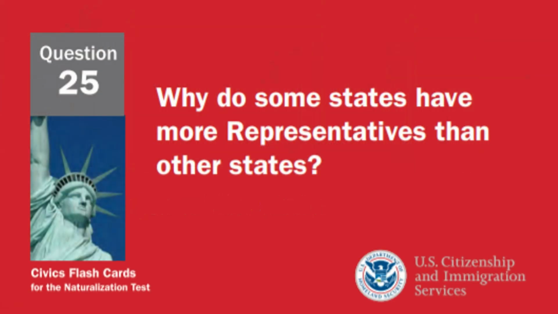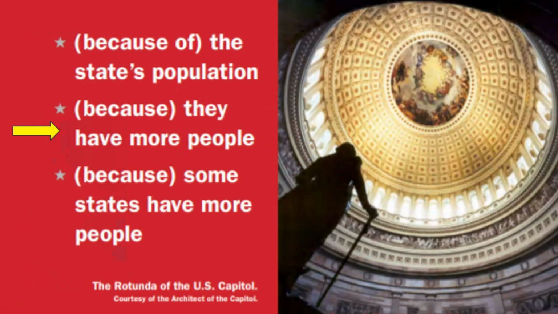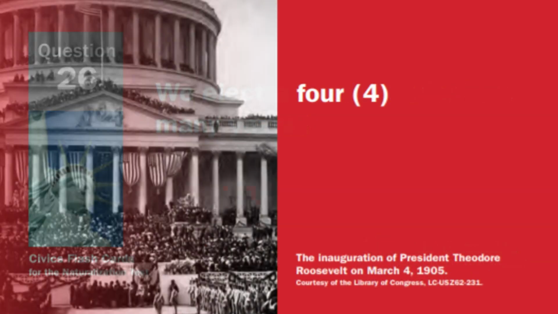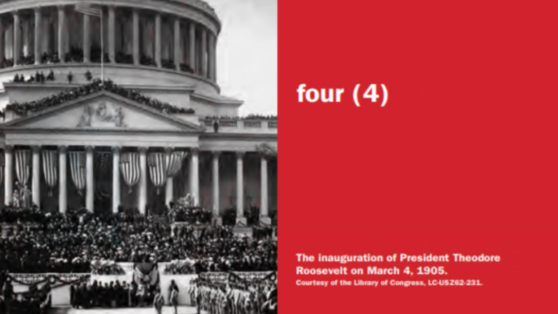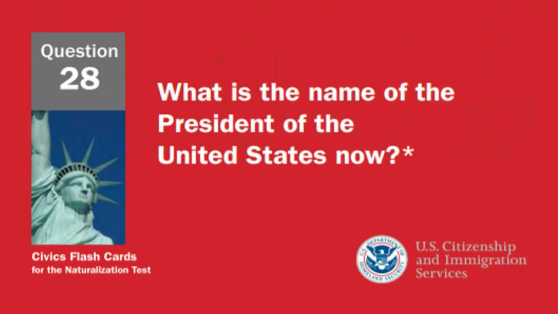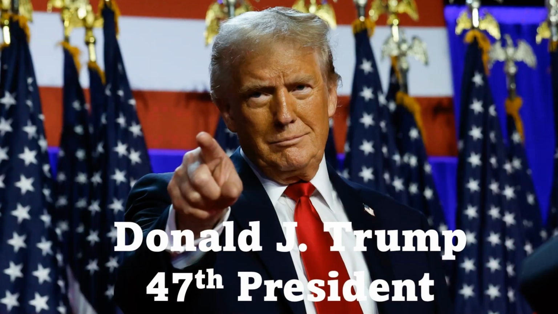Why do some states have more representatives than other states? Because they have more people. We elect a president for how many years? 4 years. In what month do we vote for president? In November. What is the name of the President of the United States now? Donald Trump.